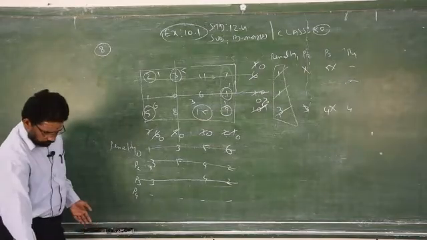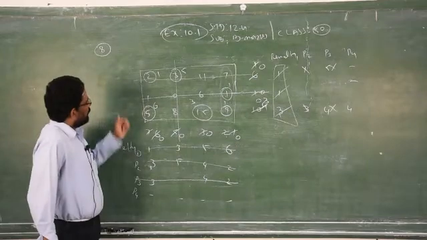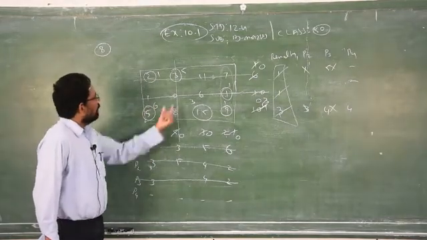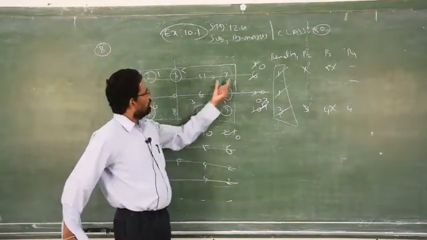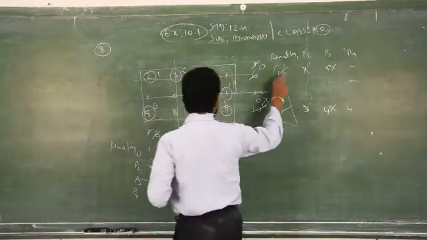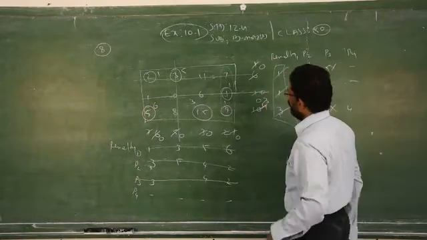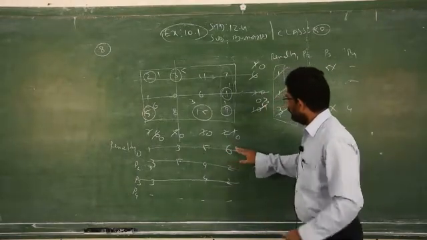Clear? So now I explain one more time. First you have to find the penalty. Penalty means the difference in the least cost: of the first column 1, second column 3, third column 5, fourth column 6. This is column wise. Likewise you go for row wise. Penalty numbers 1, 1, 1, 3. In this one 6 is the maximum penalty.